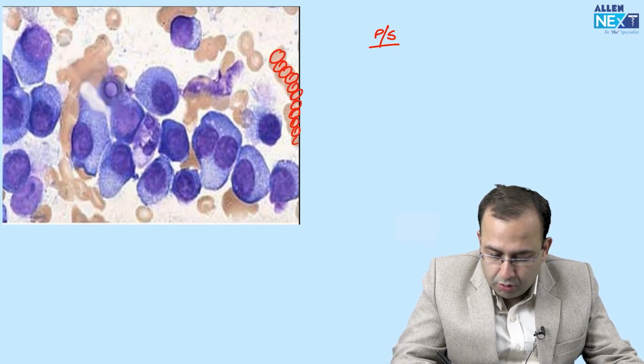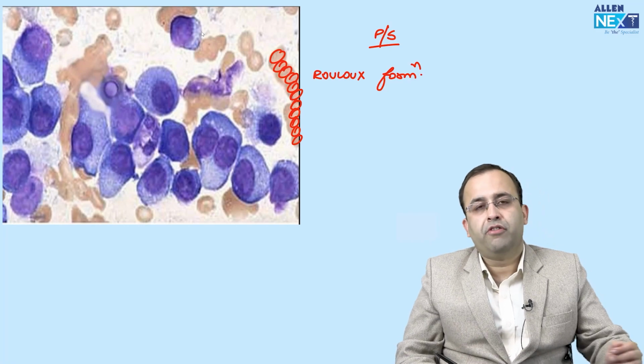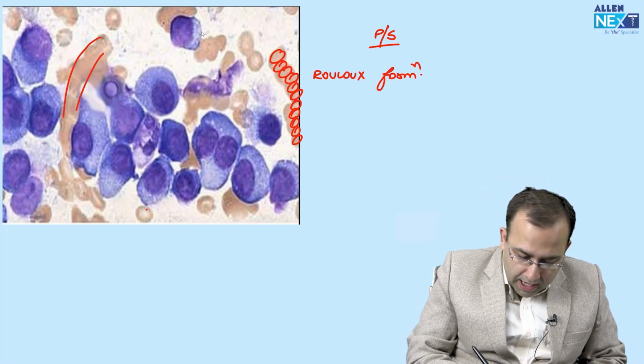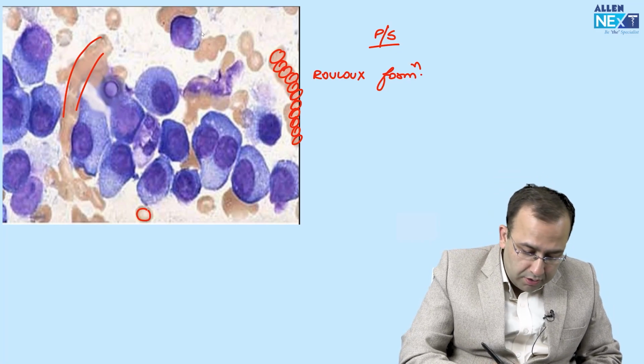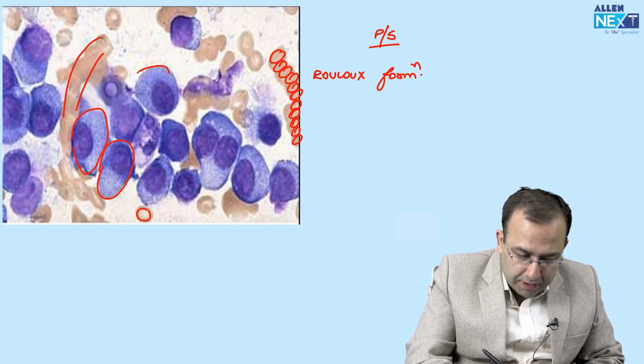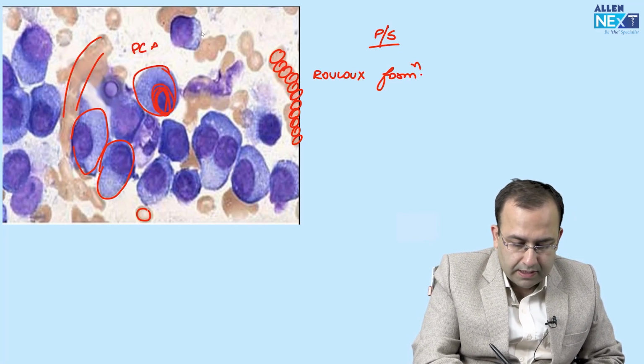RBCs show rouleau formation. RBCs are stacked upon each other, a stack of coins appearance. This is also the rouleau formation of RBC. As compared to an RBC, you see the presence of very large cells, abundant cytoplasm, eccentric nucleus. All these are the plasma cells.